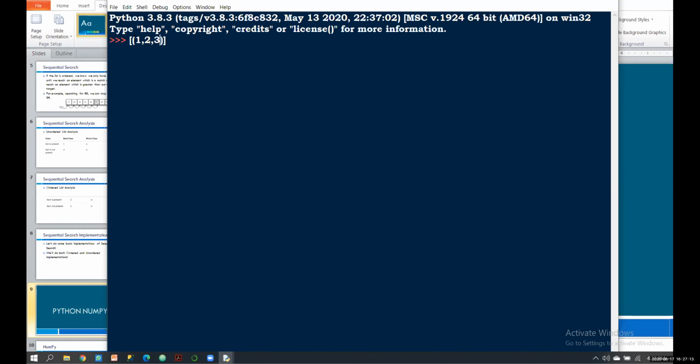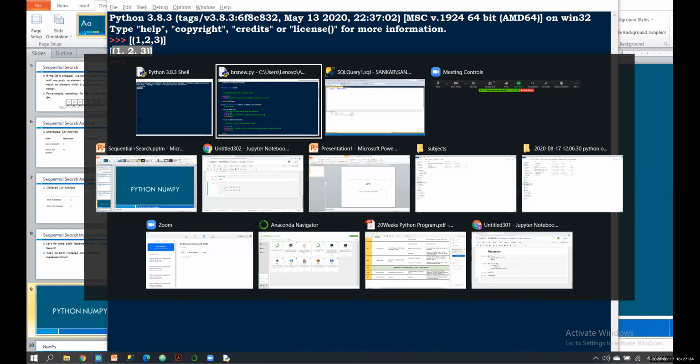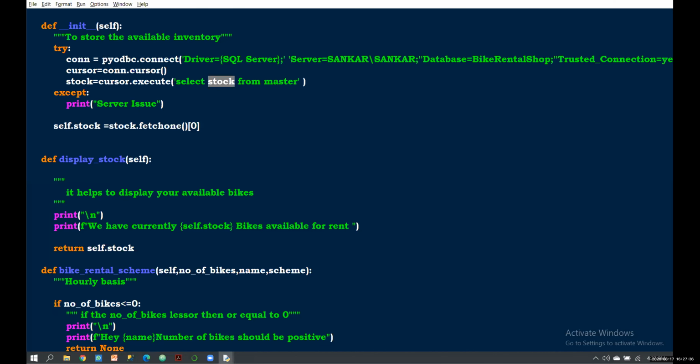So here you can see we have one tuple inside the list, right? If you want to grab that tuple value, you have to use indexing. That's why I'm using indexing to grab that particular value. Now we got it. Okay, sir.